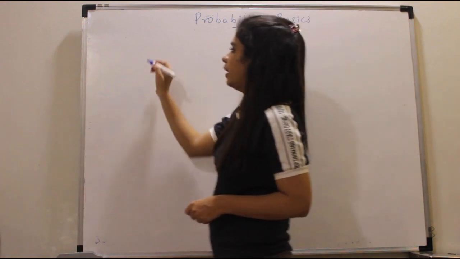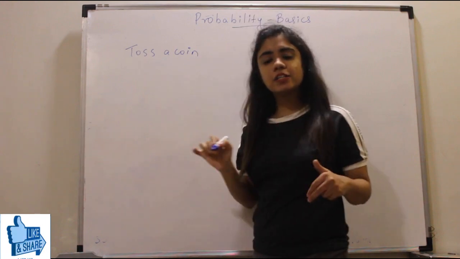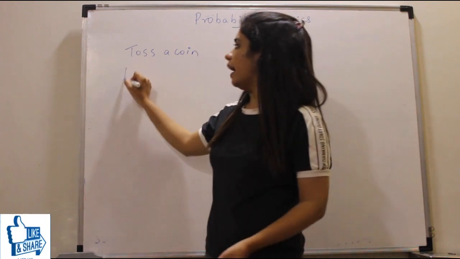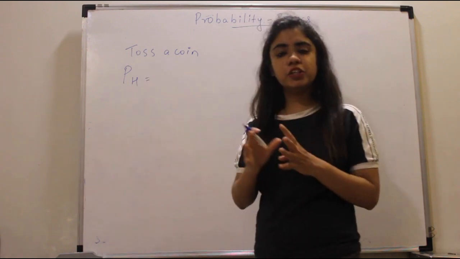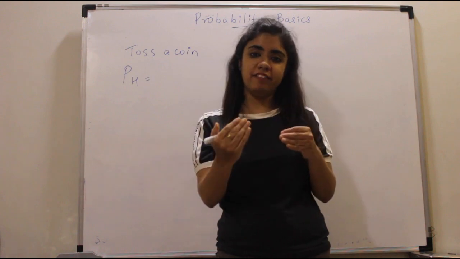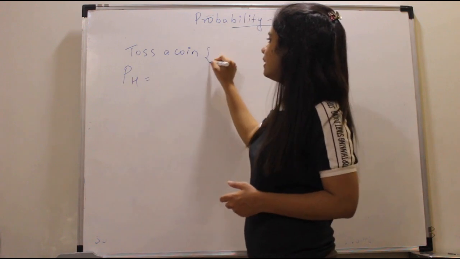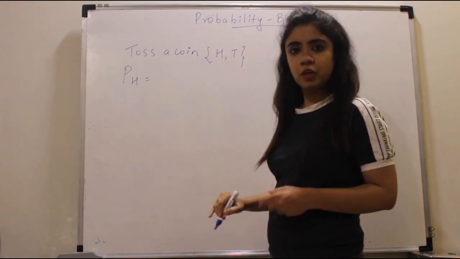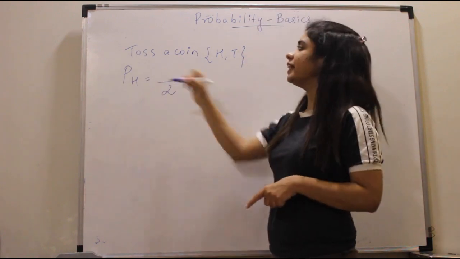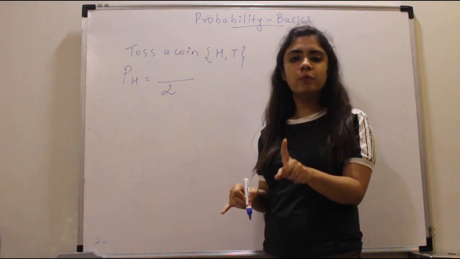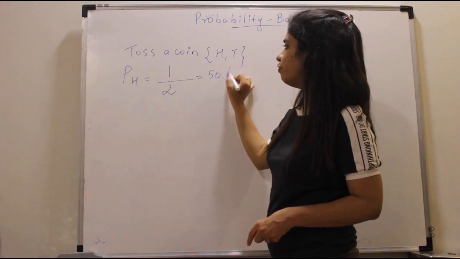Suppose I toss a coin again. I ask you, what is the probability that I get a head? As per the definition, probability is the desired events upon the total number of events. When I toss a coin, I will either get a head or a tail. So the total number of events is 2. How many times can you get a head? Only once. So your probability becomes 1 by 2, which is nothing but 50%.